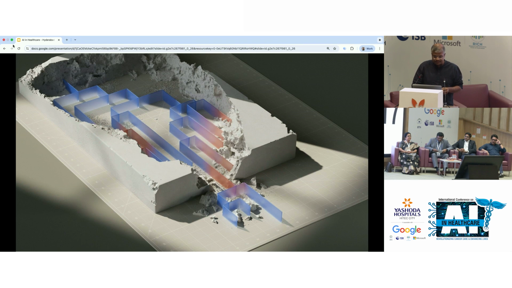And the way we do this is by what we call identifying root node problems. When we look at a new problem space, we want to identify areas where we can focus on, such that if we could find a solution, we don't know if we can, it would have a cascading impact on the whole field, and lots of different solutions can emerge from those specific solutions. So I'll give you a few examples which are different from healthcare, so just bear with me for 7 or 8 slides where I will not talk about healthcare, and then I will come back to how that connects back into healthcare.